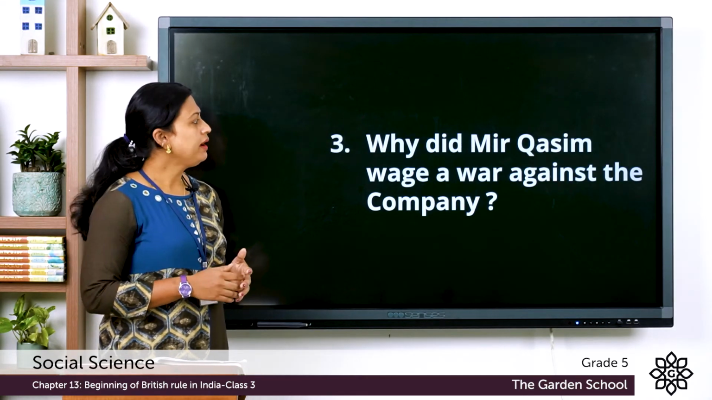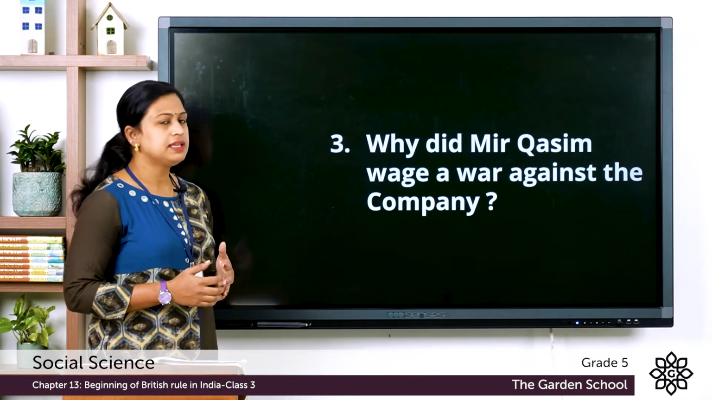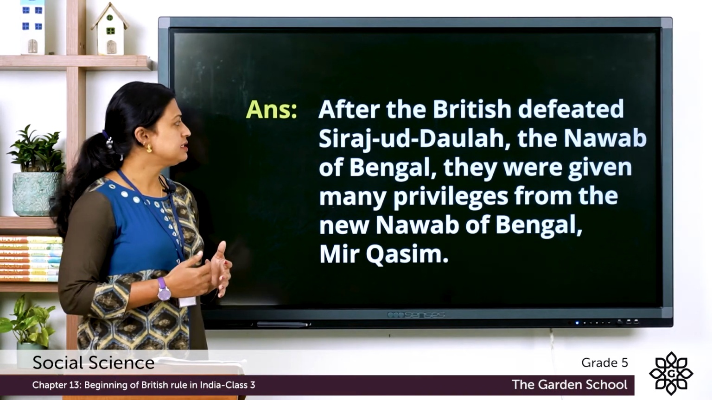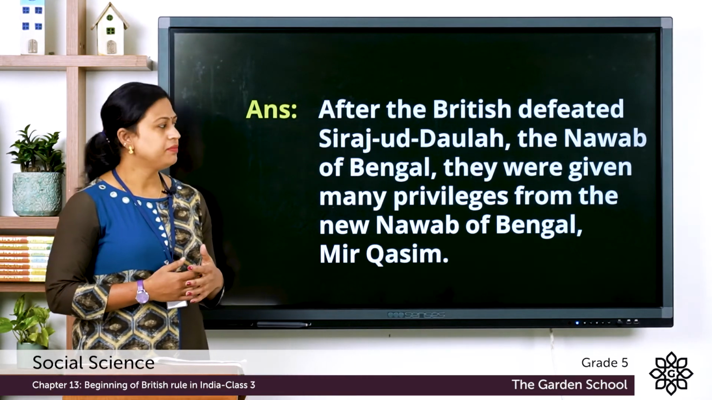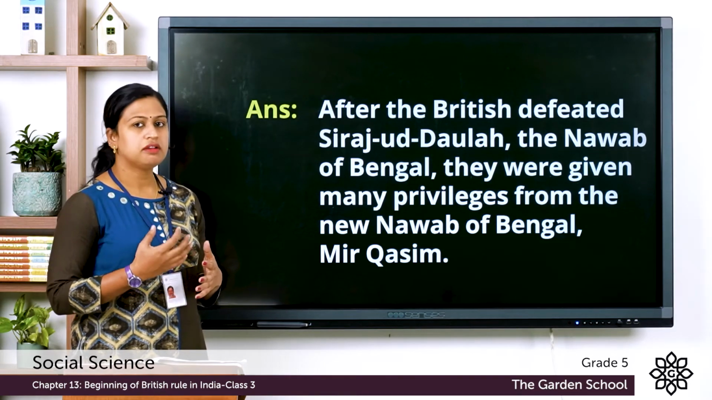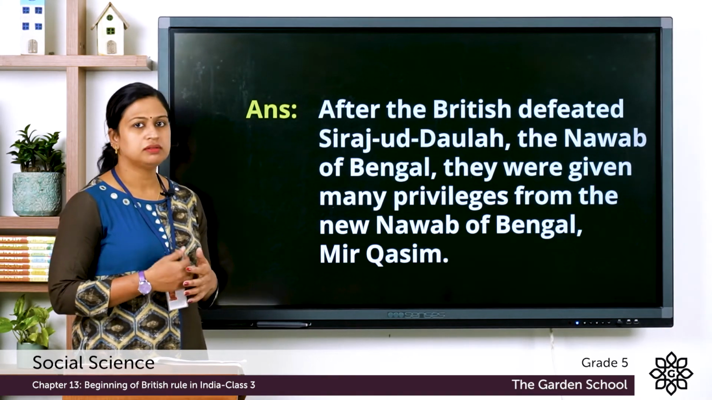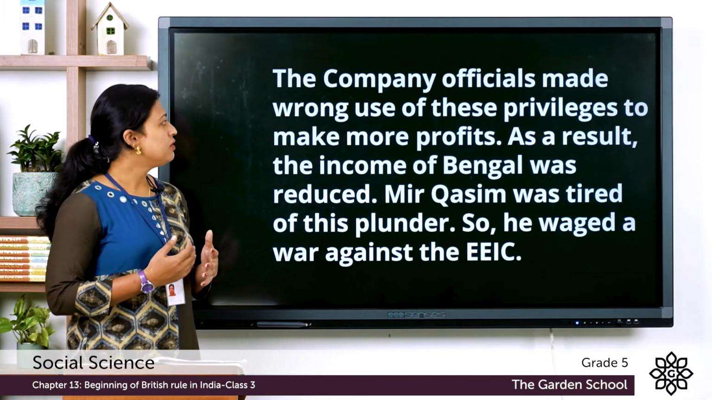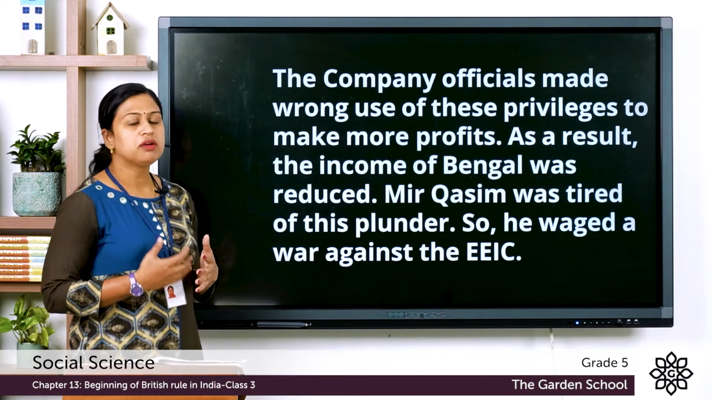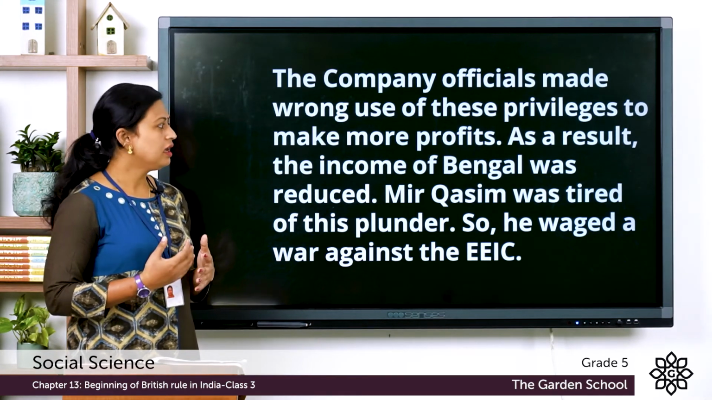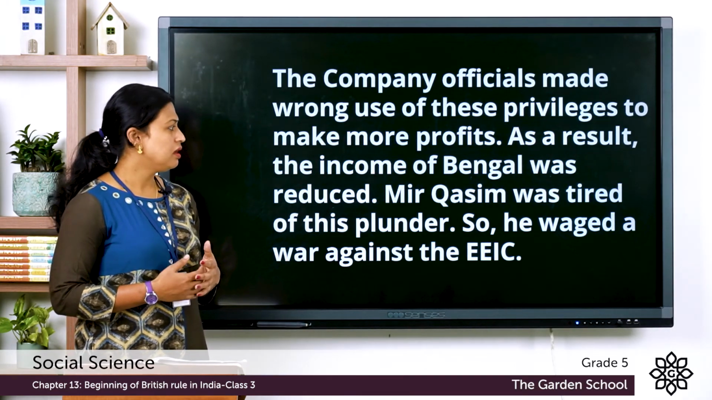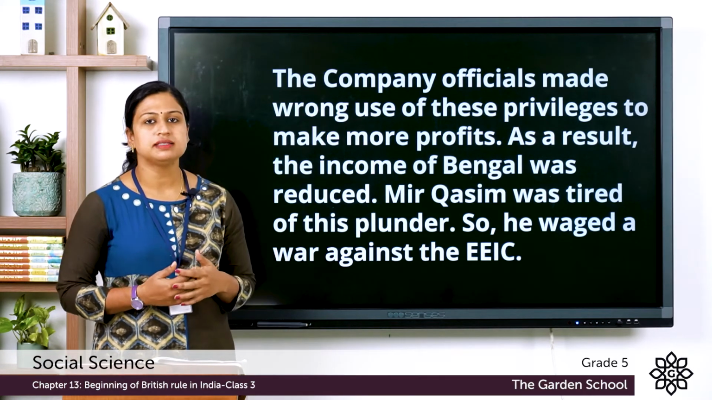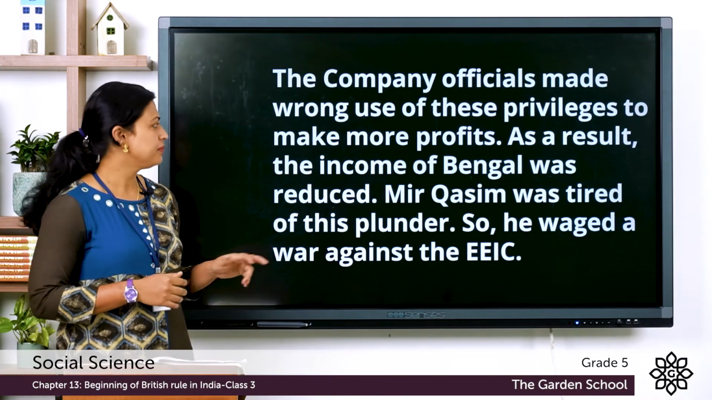Third question, why did Mir Qasim wage a war against the company? The answer is, after the British defeated Siraj-ud-Daulah, the Nawab of Bengal, they were given many privileges from the new Nawab of Bengal, that is Mir Qasim. The company officials made wrong use of these privileges to make more profits. As a result, the income of Bengal was reduced. Mir Qasim was tired of this plunder, so he waged a war against the English East India Company.